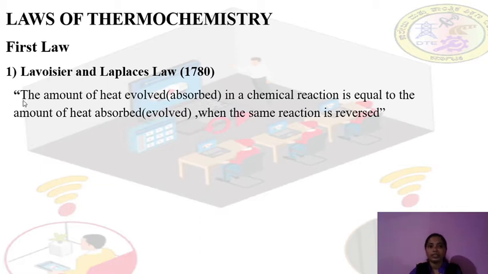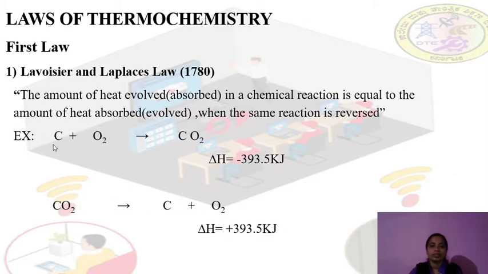Or you can say that the amount of heat absorbed in a chemical reaction is equal to the amount of heat evolved when the same reaction is reversed. So this means that even when the reaction is reversed, the absorbed and evolved heat will be the same. Let's see an example.